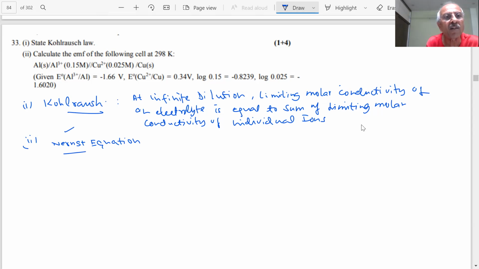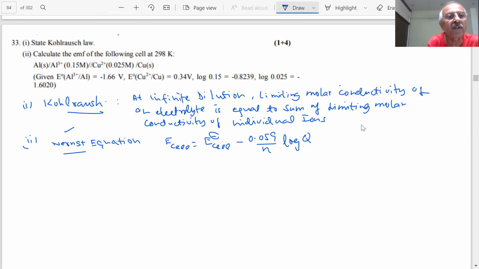What is the formula of the Nernst equation? E cell equals E naught cell minus 0.059 upon n log Q, products divided by reactants.